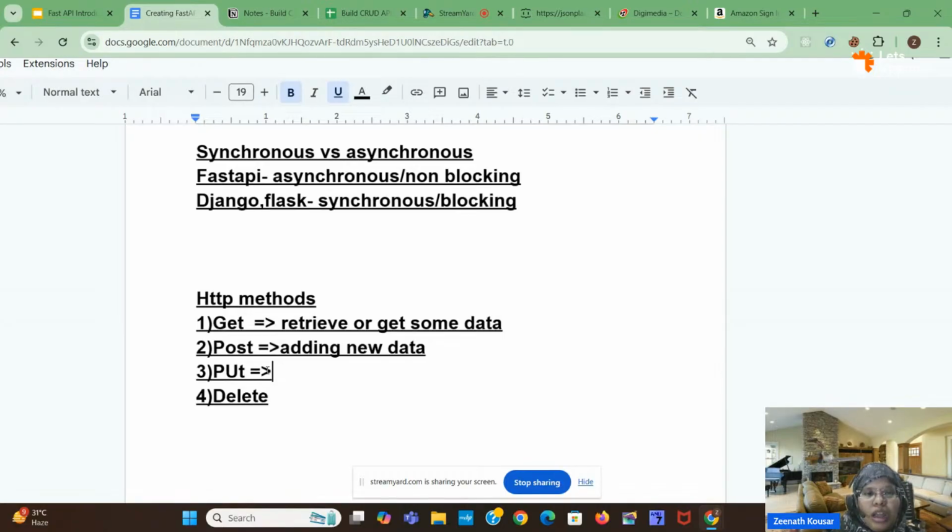Next, what is a PUT request? What is the PUT HTTP method? It is used to update data. For suppose I have stored 10 students' data in the database. In that, one student, let's say Aruna, her email id got changed.